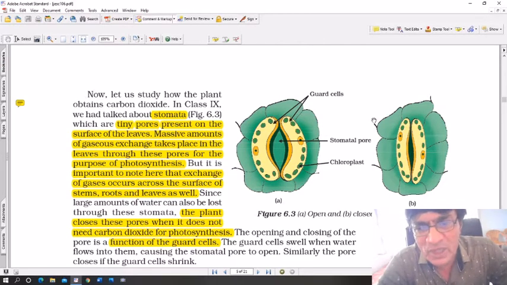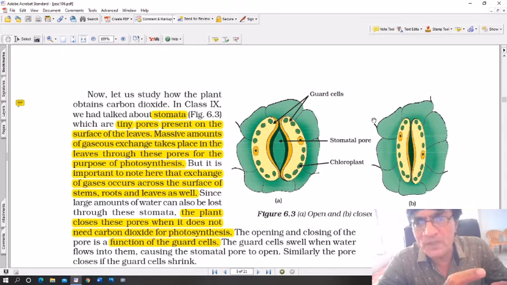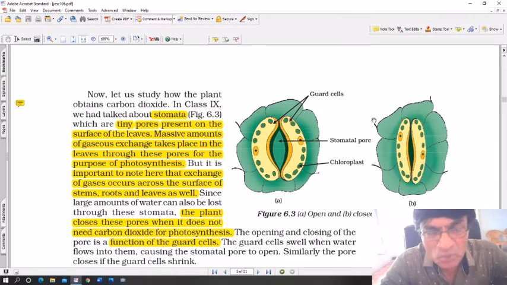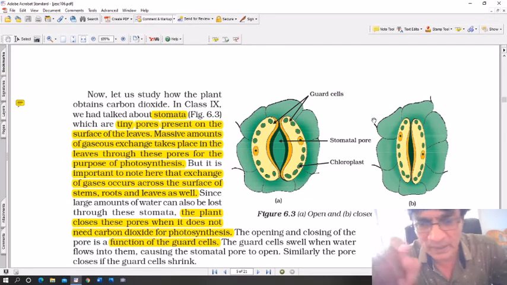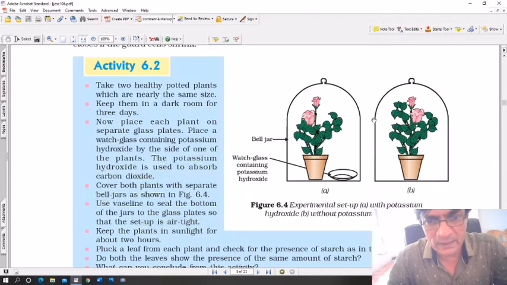Now, you can see the stomatal pore is open when the guard cells are filled with water. They expand and the pore opens up a little bit. In the second case, the guard cells shrink when water leaves the guard cells and the hole becomes very small. But look at the green dots out there. Those green dots are nothing but chloroplasts. They contain chlorophyll.